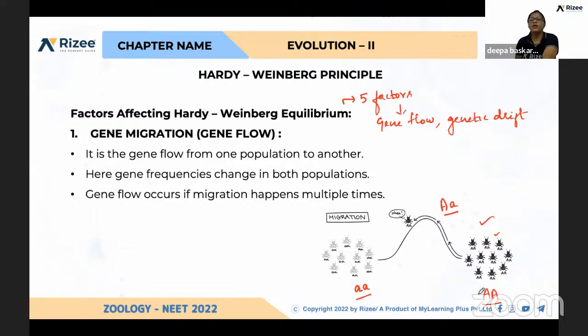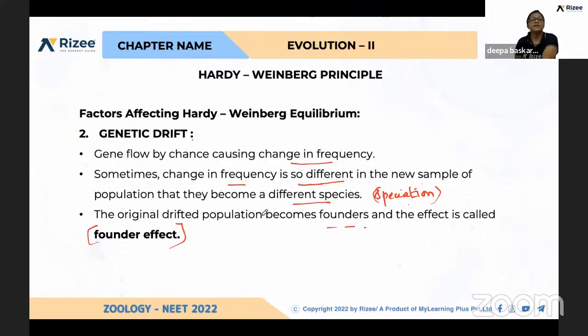Slowly it is getting changed. And the third, genetic drift, is when the gene flow is very different and the change in the frequency is also very different, which leads to speciation, and because of the formation of new species it is called founder's effect.